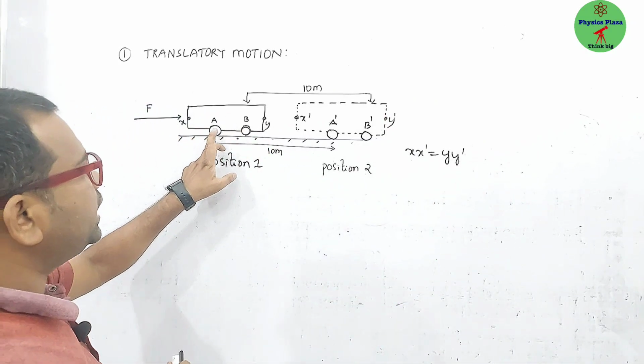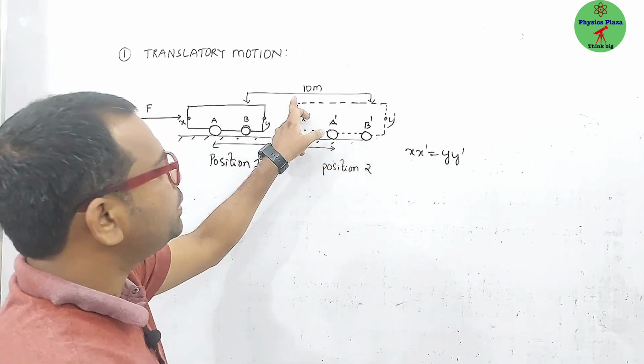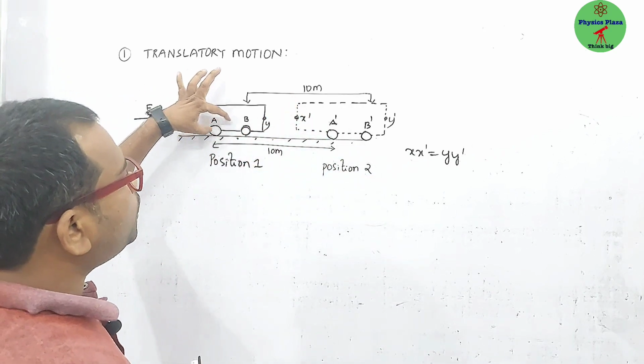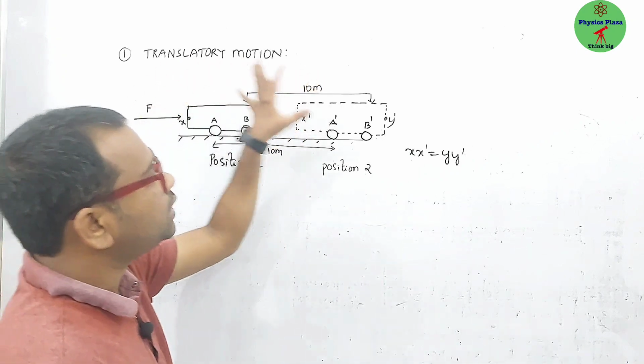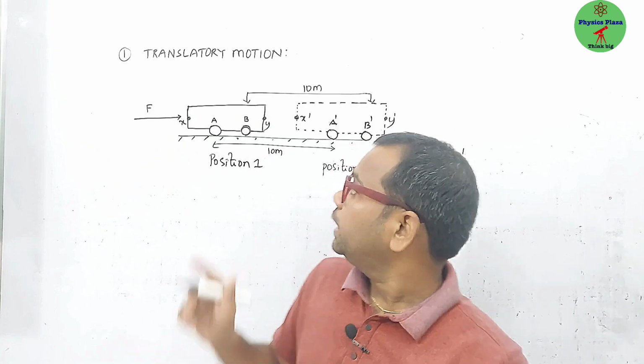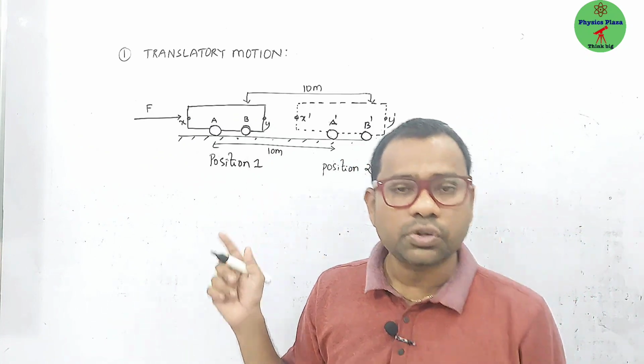Here I have taken a tire A. Tire A is covering 10 meters. Tire B is also covering 10 meters only. Means these two points I have considered are covering the same distance in the same interval of time. Then we can say that it is in translatory motion.